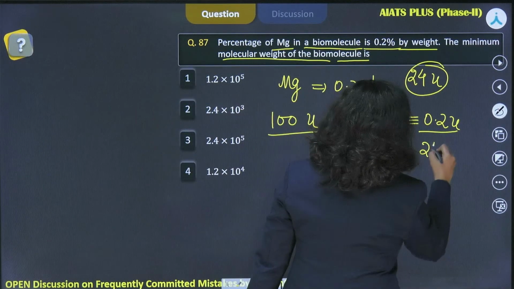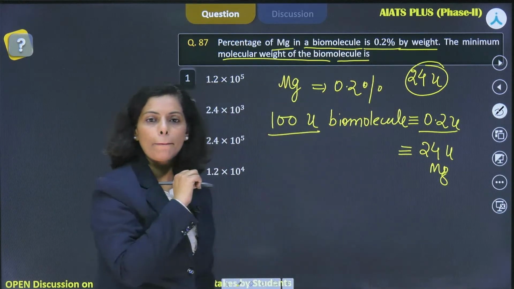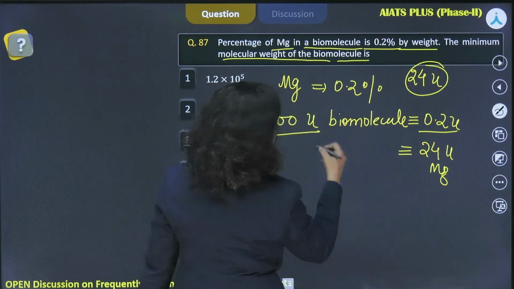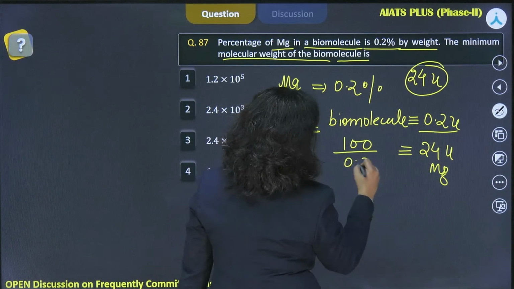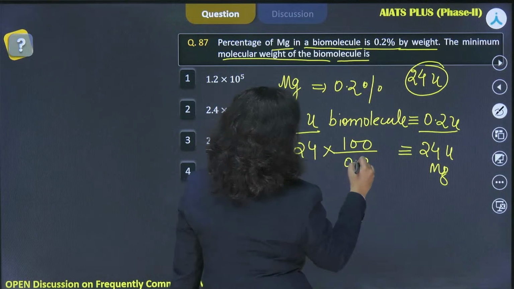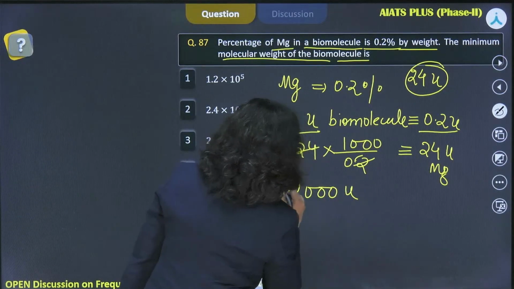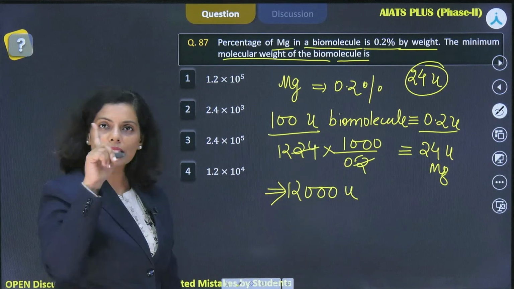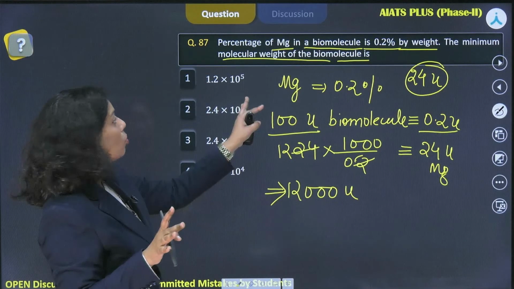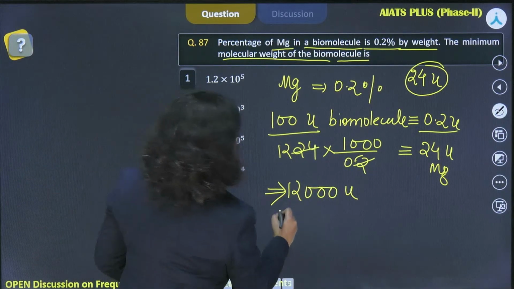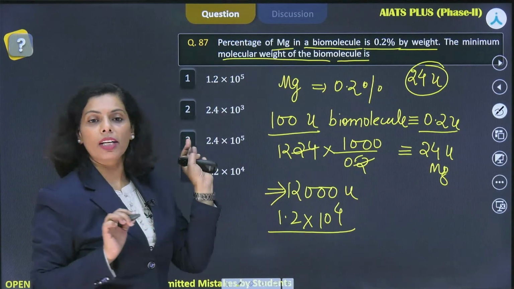So, if 0.2 U is the mass of magnesium, then mass of biomolecule is 100 U. And now, if it is 24 U of magnesium, at least one atom of magnesium should be present there. So, in simple unitary method I am applying 100 upon 0.2 into 24. So this would make 12,000 U. This is the minimum molecular mass of the biomolecule. At least one atom of magnesium should be present there. So this 1.2 into 10 raised to the power 4 is the minimum molecular weight, right?